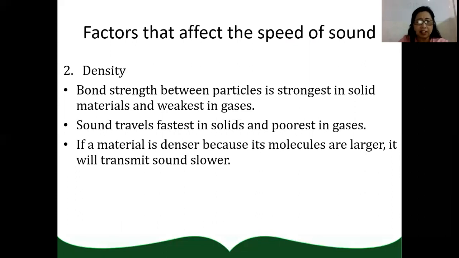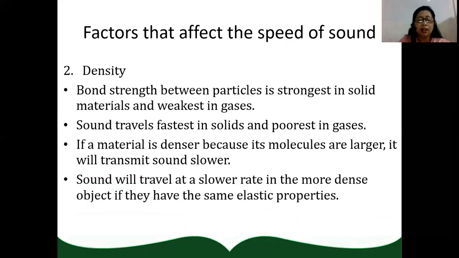Even if a material is denser compared to another material, if its particles are larger, it will transmit sound slower. And sound will travel at a slower rate in the denser object if they have the same elastic properties. So if solid materials have the same elastic properties, a denser solid will allow sound to travel at a slower rate.